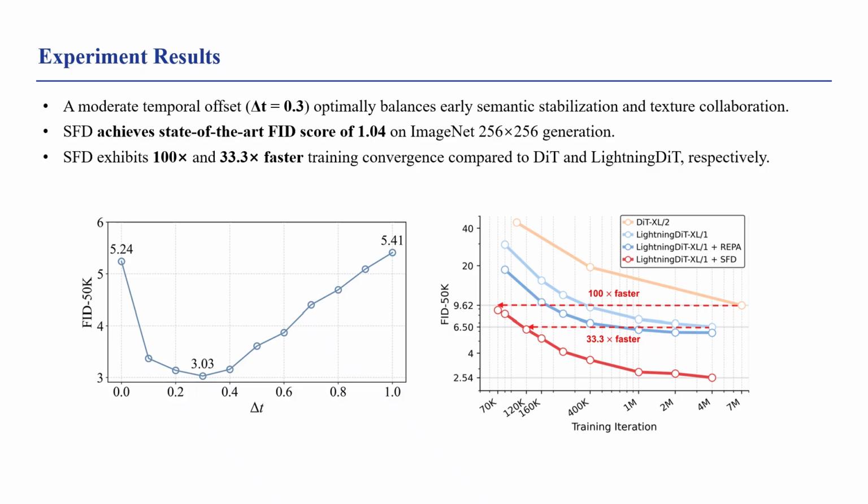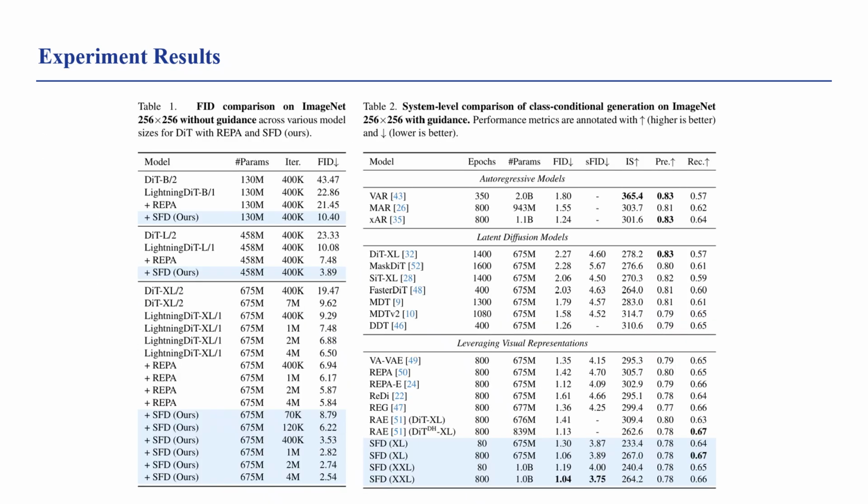It not only improves the upper bound of generation quality, but also substantially accelerates training convergence. In particular, our method achieves a state-of-the-art FID score of 1.04 on ImageNet 256 times 256 generation. Moreover, it converges much faster, about 100 times faster than DiT, and 33.3 times faster than LightningDiT. These tables compare SFD with other models.